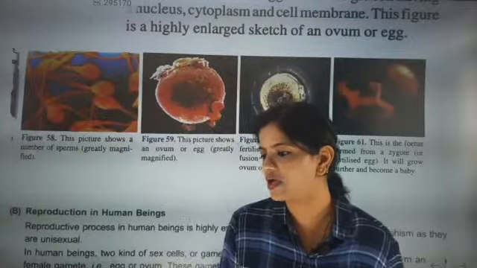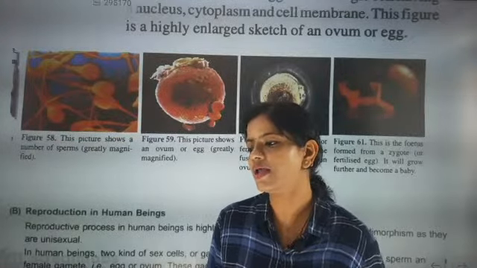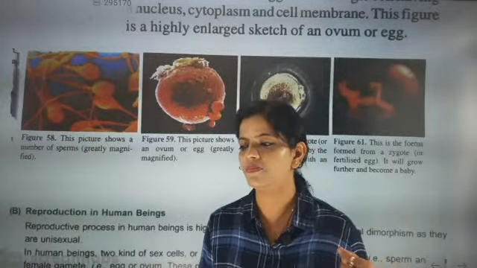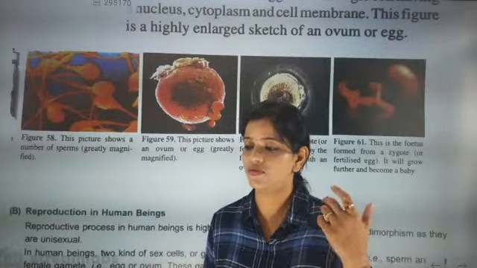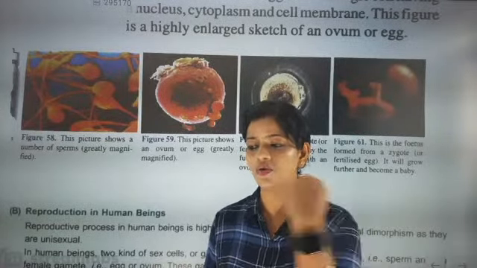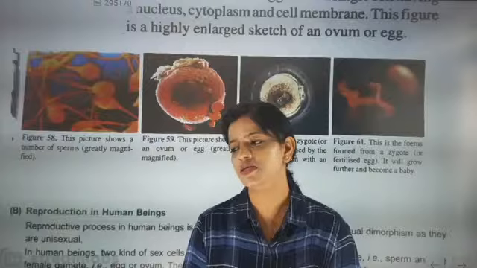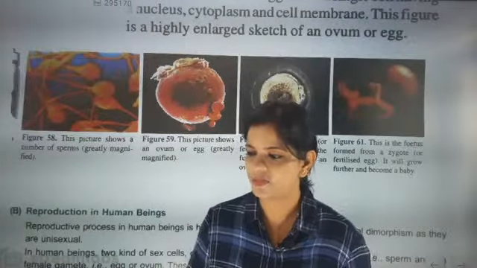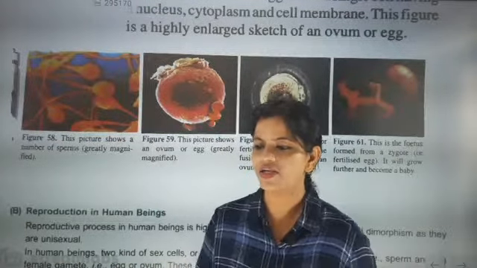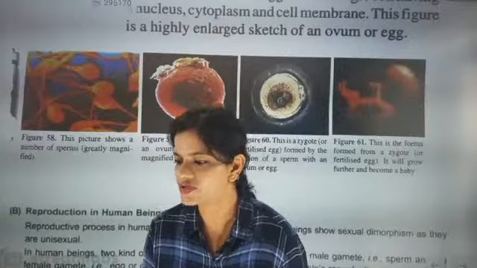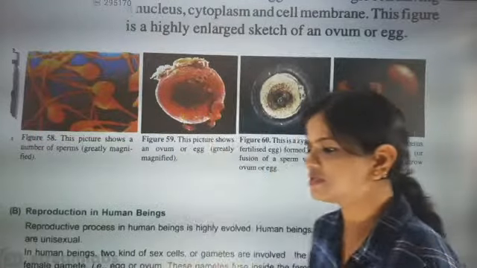And at that time I was talking about surrogacy also, like if the mother's uterus is not able to take care, or if some problem is there, then surrogate mothers are also there. So if any problem or complications occur during pregnancy, a child can be born by surrogate mothers also. IVF, in vitro fertilization, is also there.